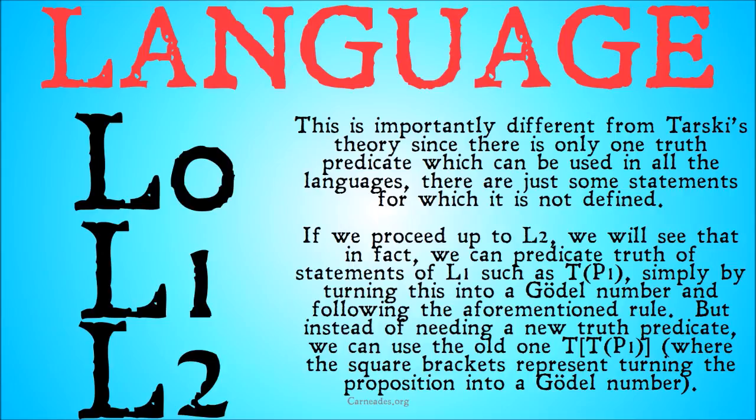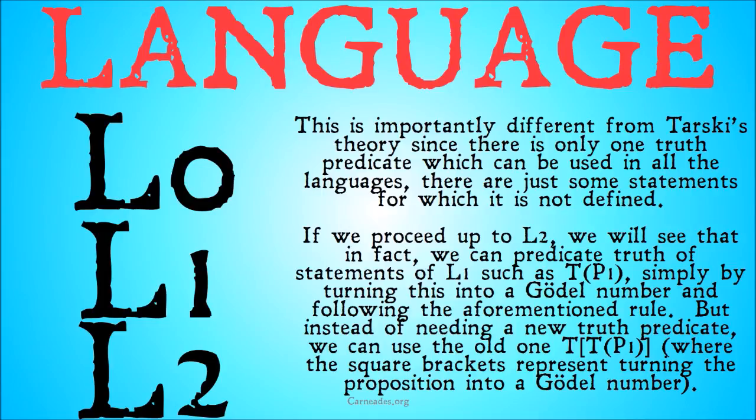But instead of needing a new truth predicate, we can use the old one. It's true that [P1], where the square brackets represent turning the proposition inside them into a Gödel number. So the process is, if a particular statement is undefined in the language you're in right now, you can just go up a language, go up a language, go up a language, until it becomes defined or it remains undefined.